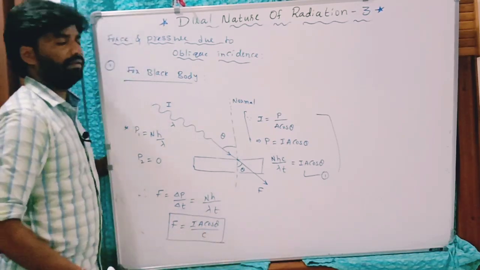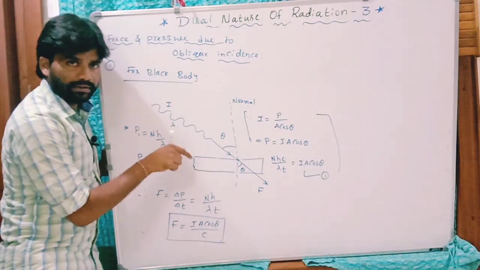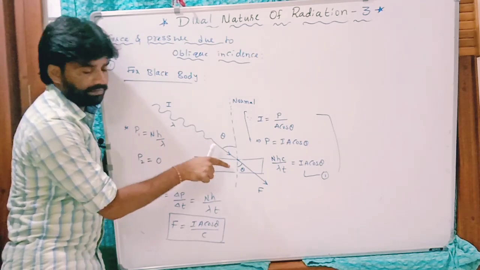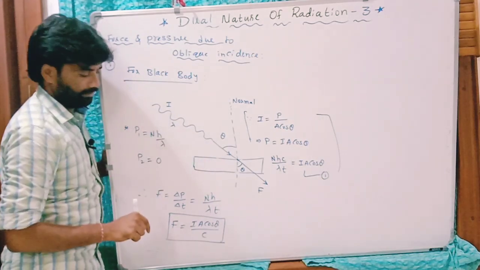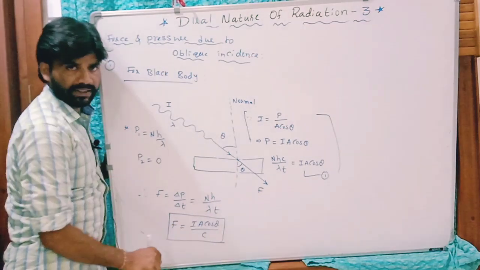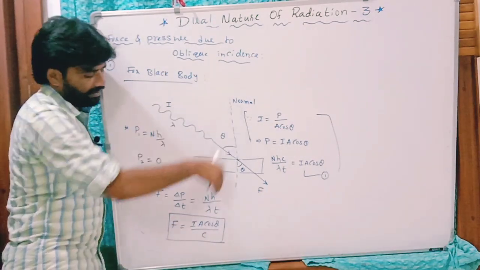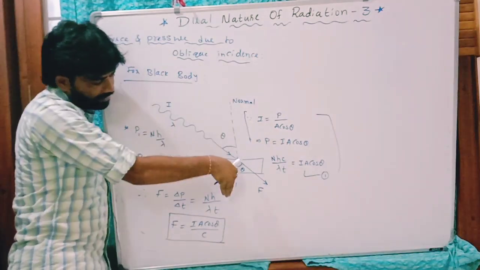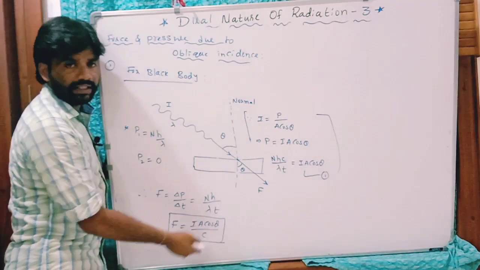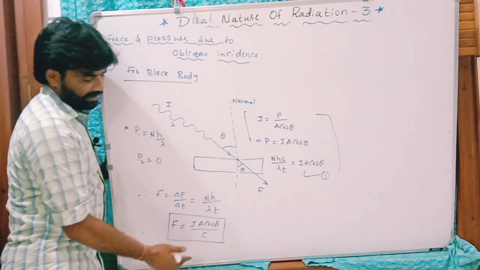That is the radiation force on this surface of a black body due to oblique incidence: I A cos theta by C. For normal incidence, theta is 0, then that force is in this direction, and that is I A by C.